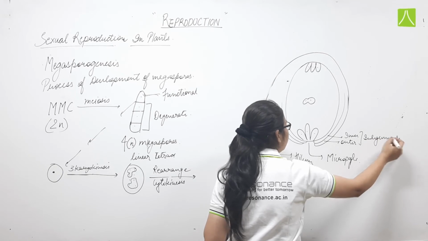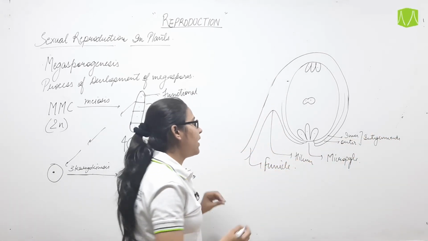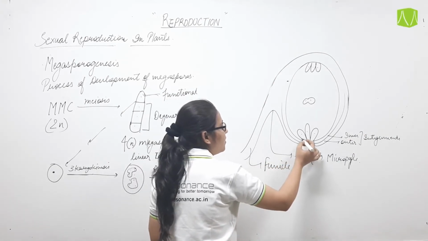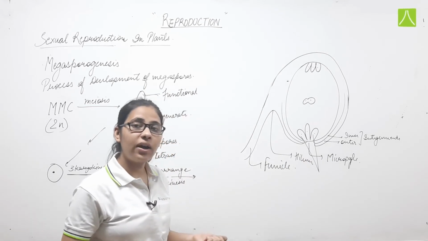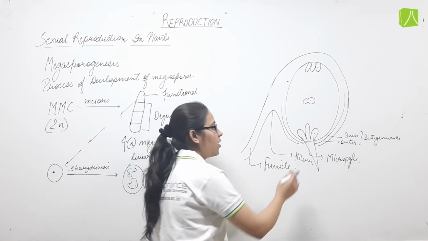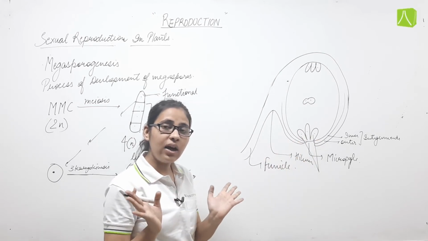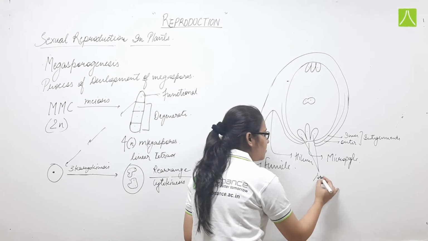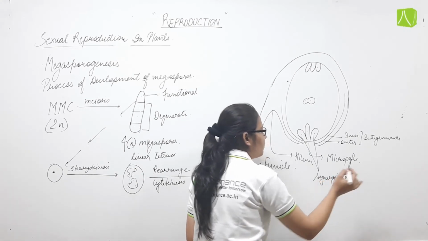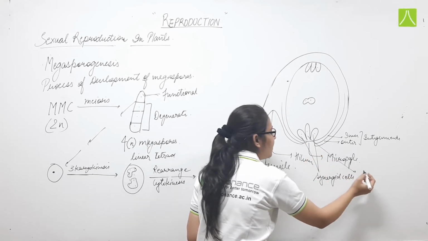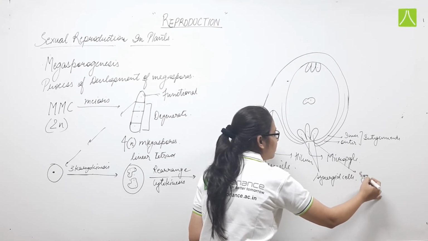Now the cells which are present at the micropylar end, collectively we call the egg apparatus, which consists of 2 adjacent cells, that is, the cells present at the corners, known as synergid cells. And the cell which is present in the middle is known as the egg cell.